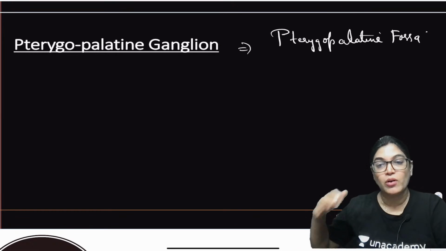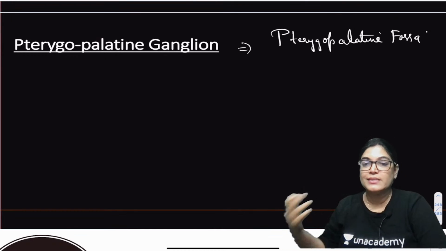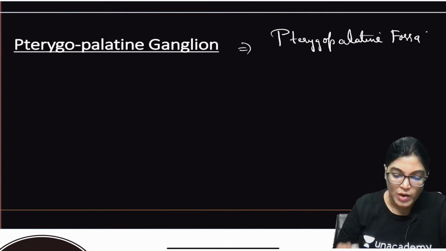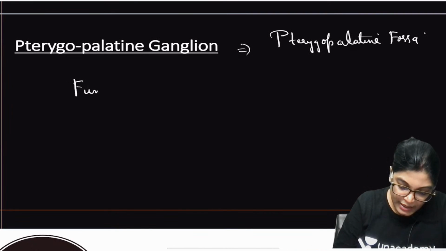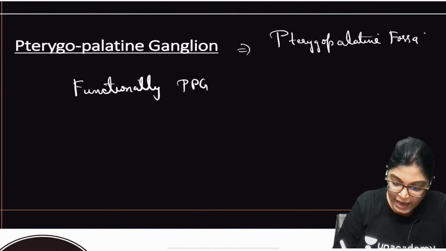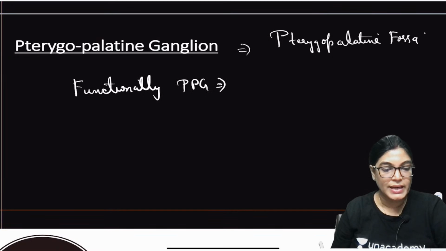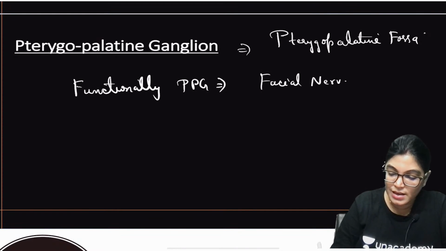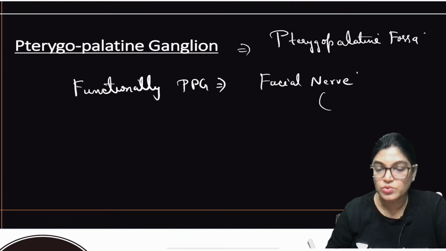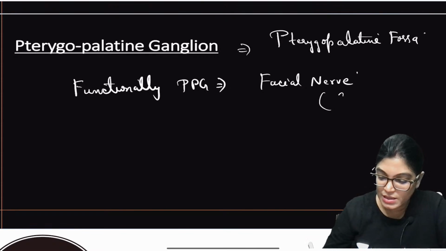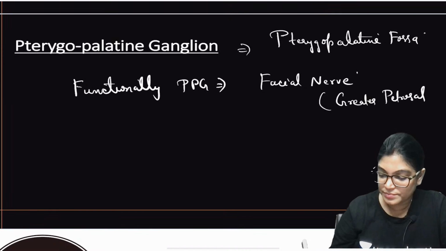The pterygopalatine ganglion is topographically, meaning structurally, related to which nerve, and functionally related to which nerve? Functionally, the pterygopalatine ganglion is related to the facial nerve. And the relation is via the greater petrosal nerve.